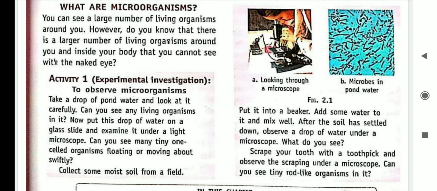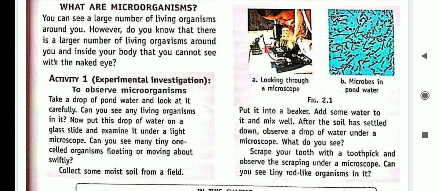But when you see a drop of water taken from the pond under a microscope, you can see a number of moving organisms in that particular drop of water. After that you will come to know that there are a number of microorganisms present in the water, which are not visible to the naked eye.